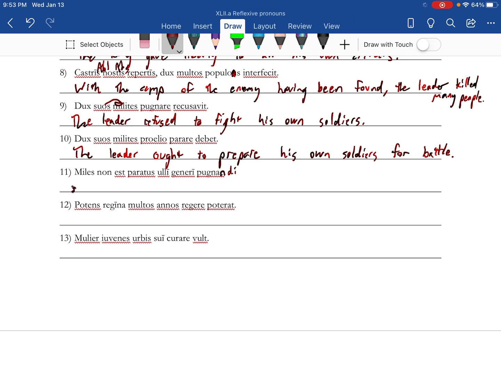I believe you have pugnandi there. The soldier is not prepared for any kind of fighting. All right, and with the ND that becomes a gerund.